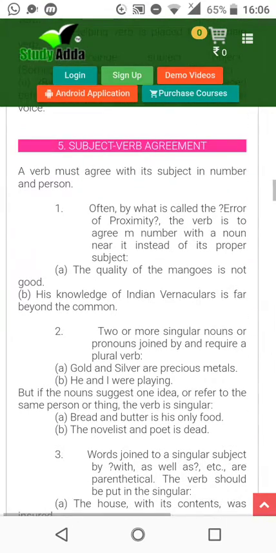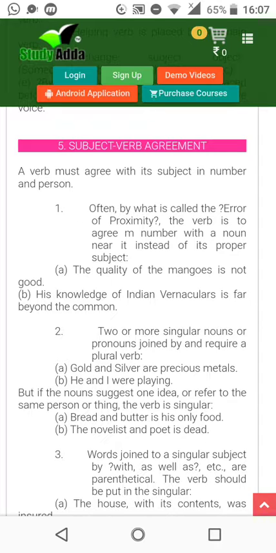Subject-verb agreement. Now what's that? A verb must agree with its subject in number and person, often by what is called error of proximity. The verb is made to agree in number with a noun near it instead of its proper subject. The quality of mangoes is not good. Proximity means defining. Okay, defining the degree is not so good. So it is comparing the quality.